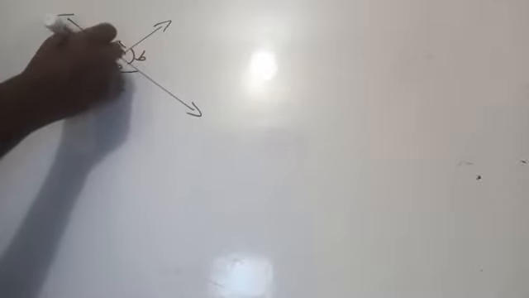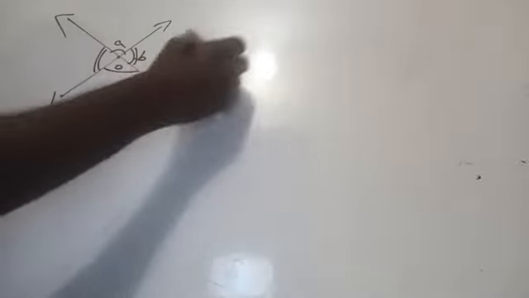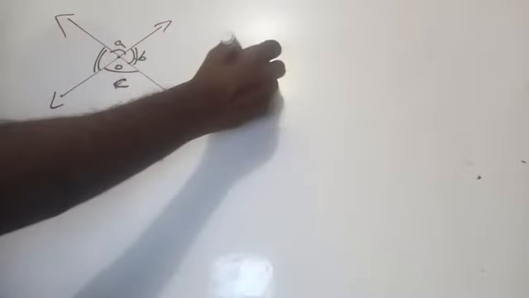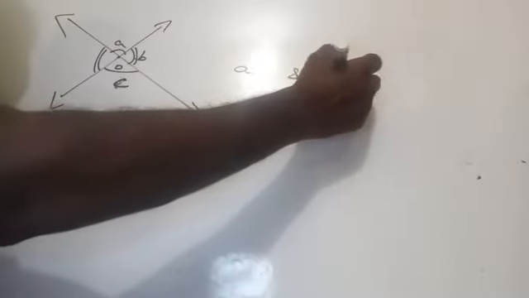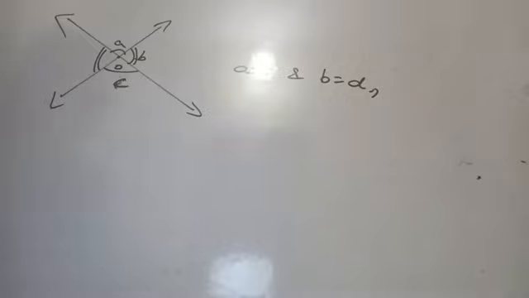That means angle A equal to C and angle B equal to D. If two lines intersect at a point, then the vertically opposite angles are equal. Am I right here? Yes.